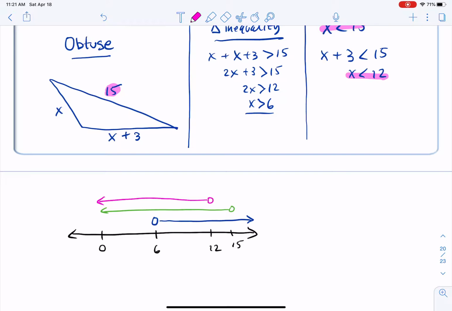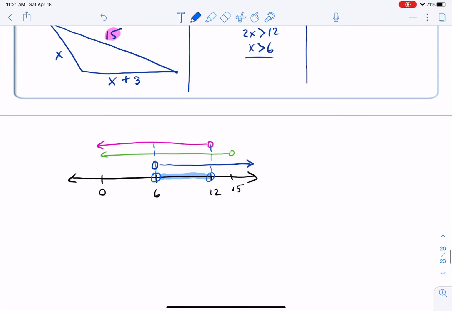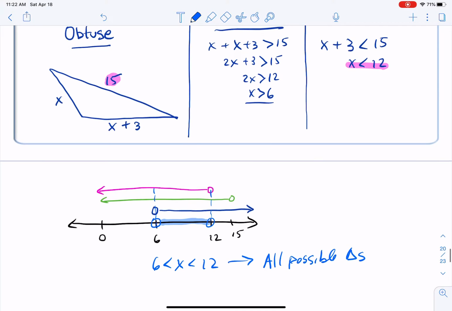And then we want the overlap of all of these pieces. The overlap is going to be right here from 6 to 12 with open circles around them. Written as a compound inequality, that goes like this: 6 is less than x, which is less than 12. This represents every possible value of x that you can make a triangle, all possible triangles where 15 is the biggest side.